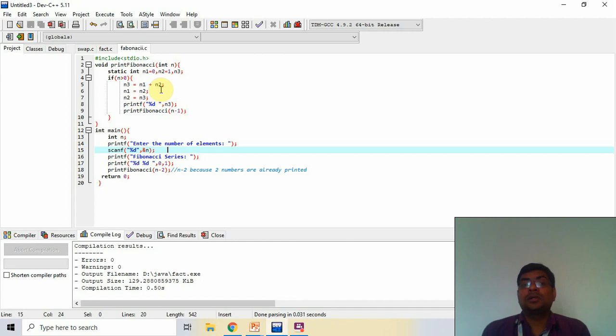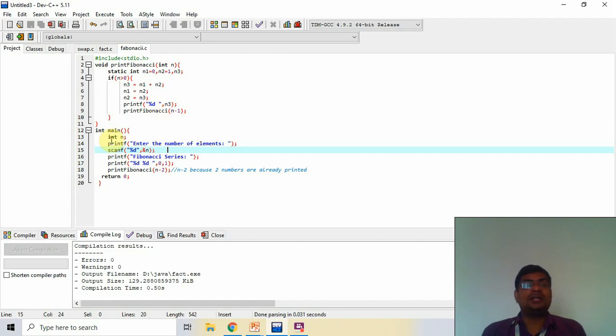Now n1 becomes n2 and n2 becomes n3 in the next step. So I change the value of n1 to n2 and n2 to n3, and I print the value of n3, and after that I call with n minus 1. What is n? n is the number of elements of the Fibonacci series. Like if you want to print 10 elements, then n is the number of elements of that Fibonacci series.